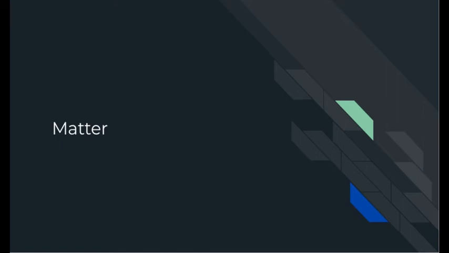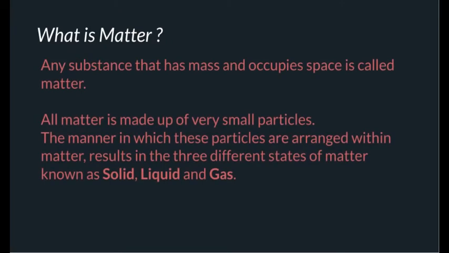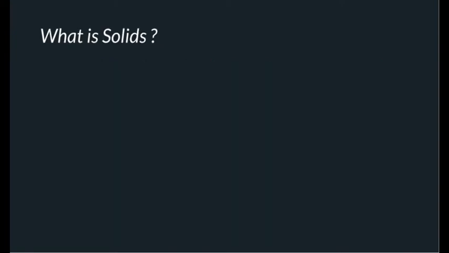Today we're going to be talking about matter. What is matter? Any substance that has mass and occupies space is called matter. All matter is made up of very small particles. The manner in which these particles are arranged within matter results in three different states of matter, known as solid, liquid, and gas.